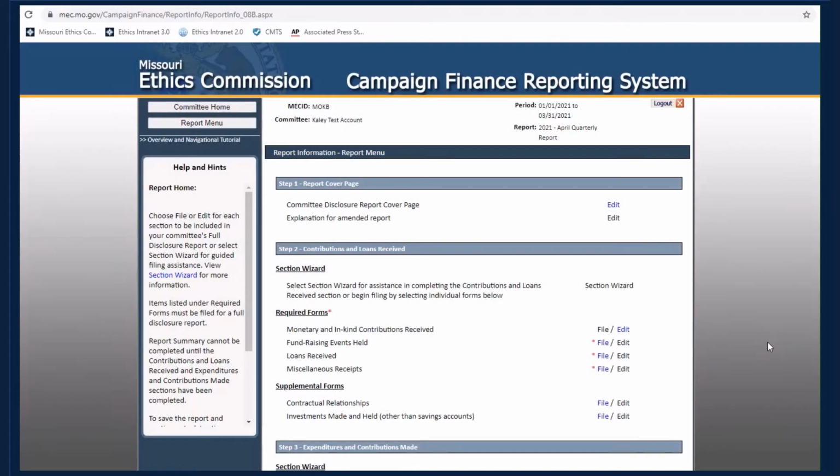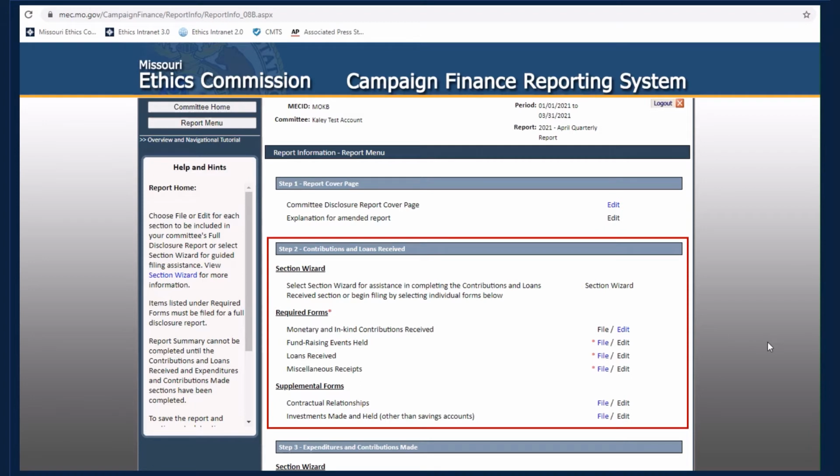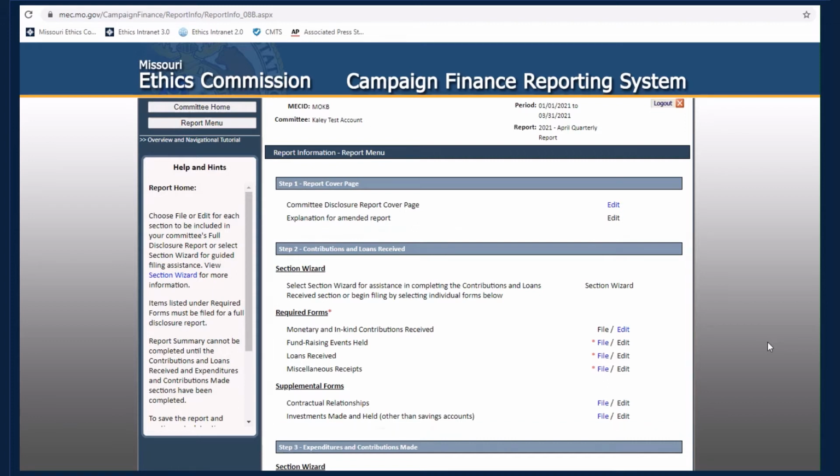Upon logging into the Campaign Finance electronic filing system, you will be taken to the Report menu. Step 2 on the Report menu is where you will enter any contributions and loans received by your committee during the reporting period. If you received anonymous contributions through a fundraiser, you must complete the Fundraising Events Held form.